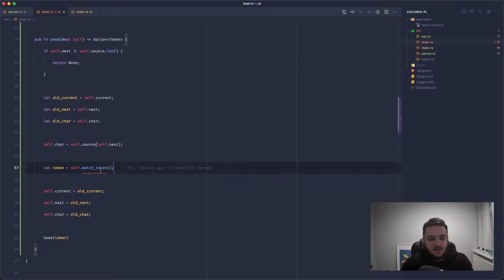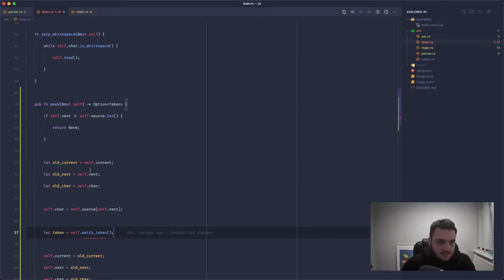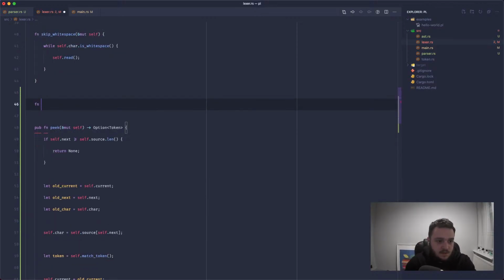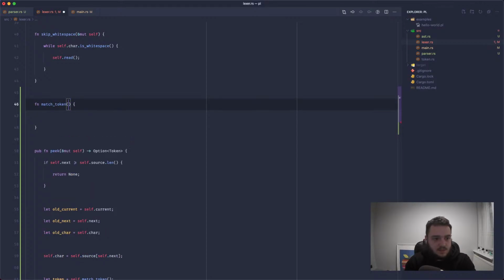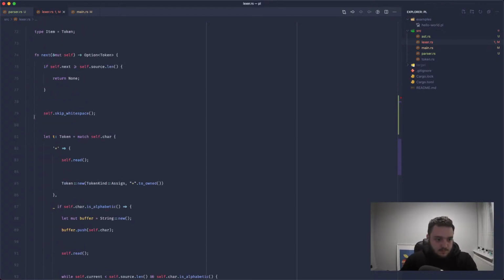So this match token method doesn't actually exist yet, so we'll put this inside of here. Match token. This is going to be a mutable reference to self, and we will return a token.